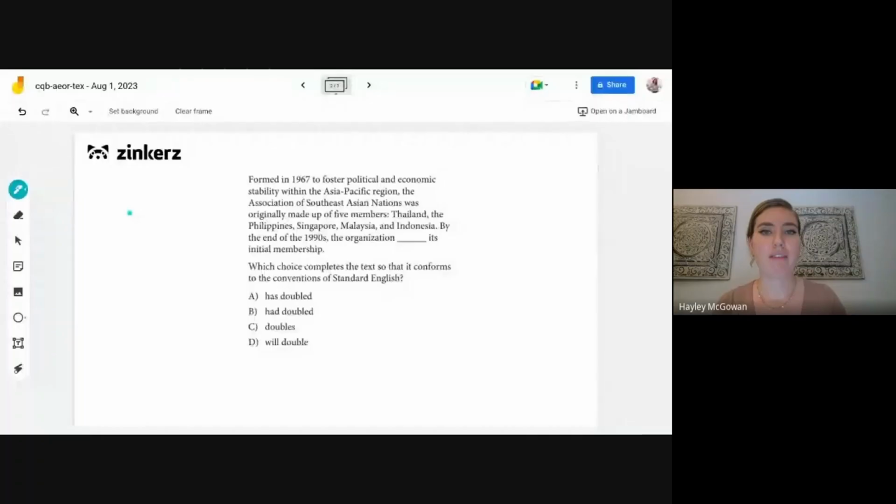All right, so for today we have another writing related question. Again, looking at our options, we can immediately identify that this question is going to be testing verb agreement here. So let's look at the passage.